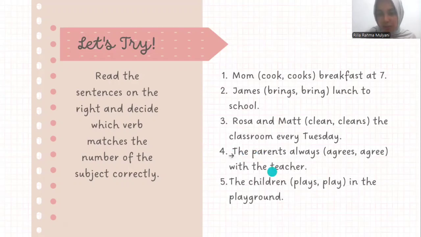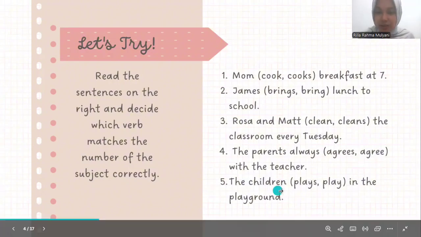The parents is a plural subject. So the verb agree is correct. Agree, not agrees, because the subject is plural with s, the verb does not add s. Number 5, the children play in the playground. Children is an irregular plural noun. So the verb must be play, not plays, because the children is plural.